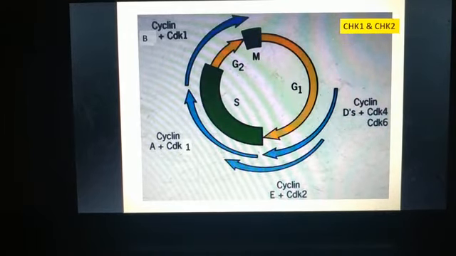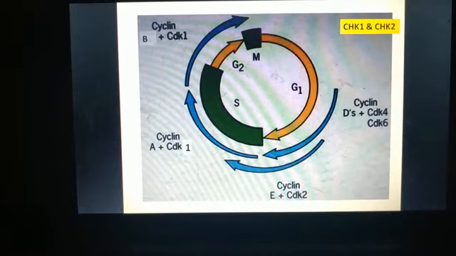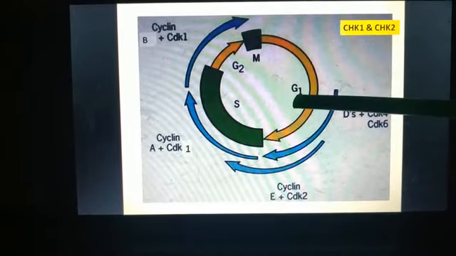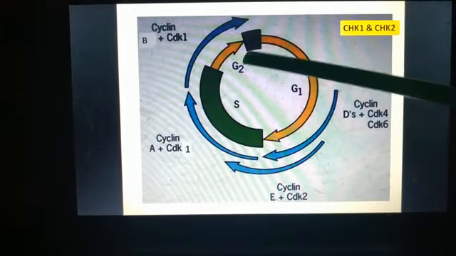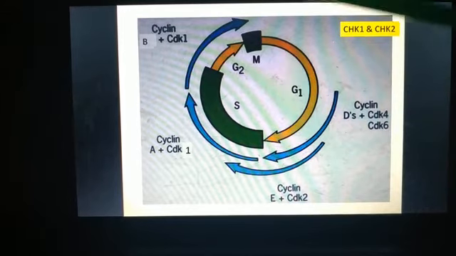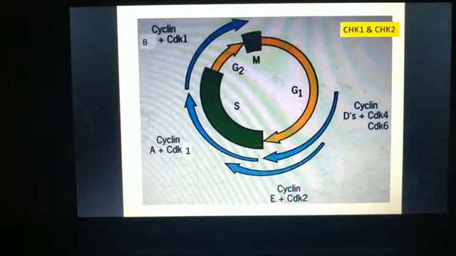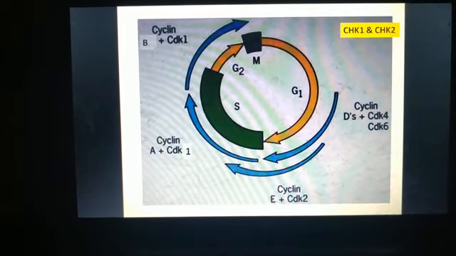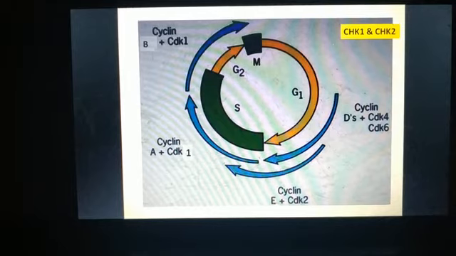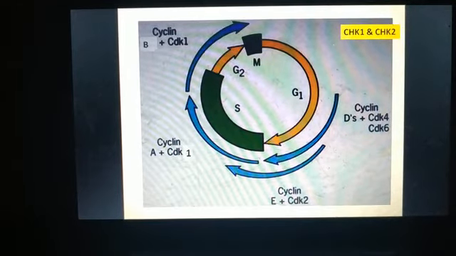If any DNA damage occurs during the cell cycle, it could be in G1 phase, S phase or G2 phase, then the cell will get arrested at that point. It will stop there until the repair has taken place. So this allows the repair of DNA before the cell cycle is resumed, before it enters into the next phase of the cell cycle.